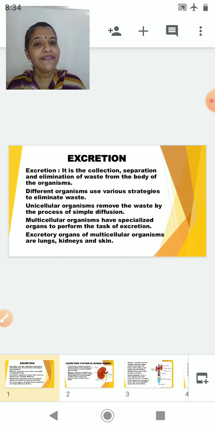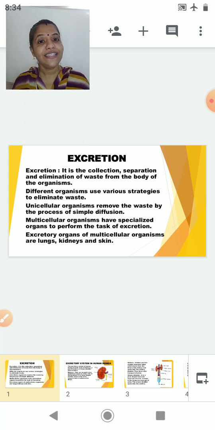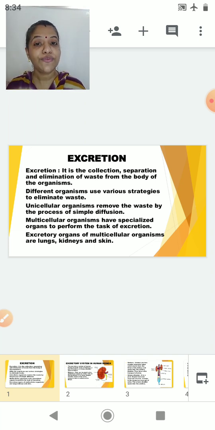Today we will be dealing with the topic of excretion, which is a part of your lesson life processes. Now, students, what is excretion? Excretion is a collection, separation, and elimination of waste from the body of organisms. Now, different organisms have got different strategies, that is, different methods to eliminate this waste.